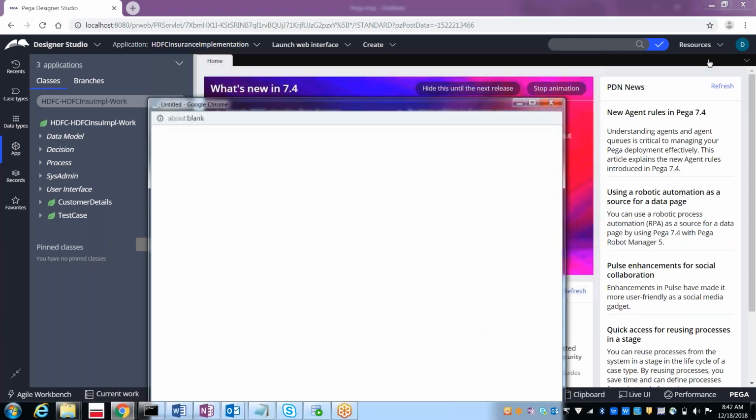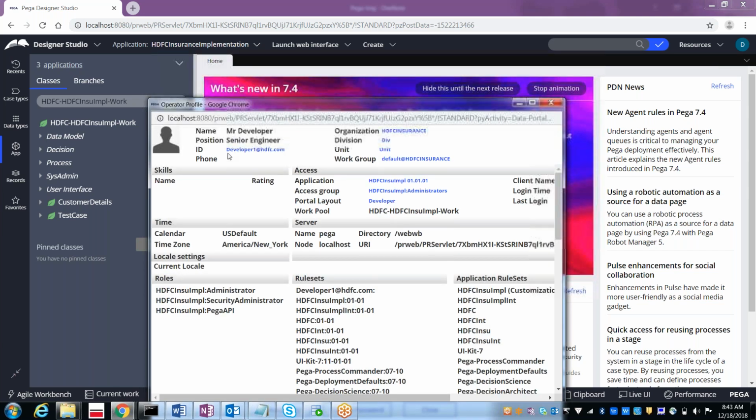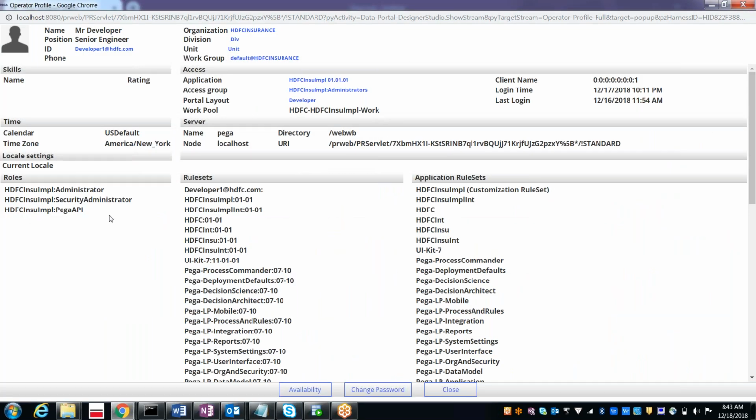Under the profile, it shows the complete information about your operator and your access group: the ID, the position, the name which you have given, and the organization, division, and unit it belongs to. Also skills, rating, and the application access group name. Whatever you have given for this operator will be displayed here, even the roles and the rule sets it refers to, and the application rule sets. These are the Pega default rule sets which come automatically. On top of that, you will have your HDFC framework rule sets, and on top of that, your implementation rule sets.